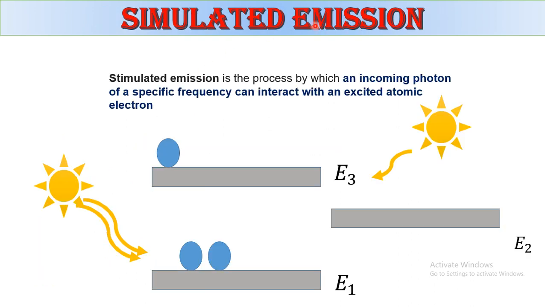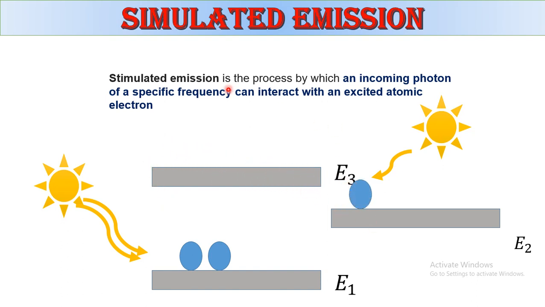Now, stimulated emission is the process by which an incoming photon of specific frequency can interact with an excited atomic electron. We know the atoms do not stay continuously at the higher energy level, so they automatically come to the lower energy level, E2.